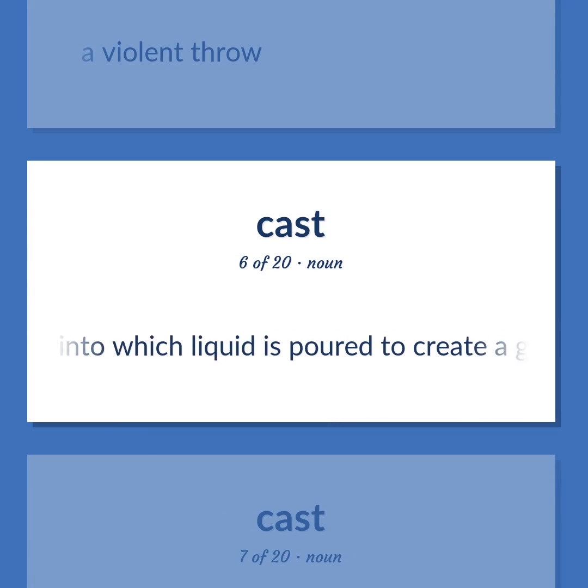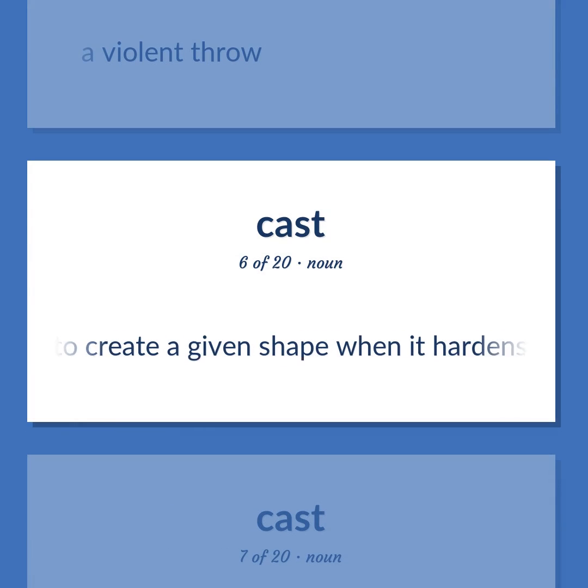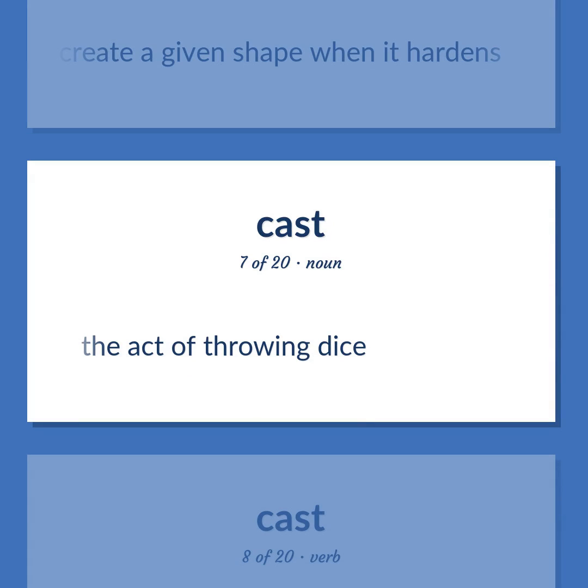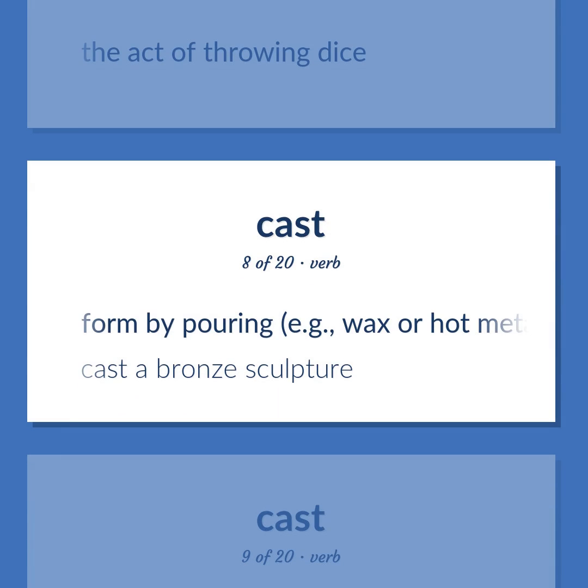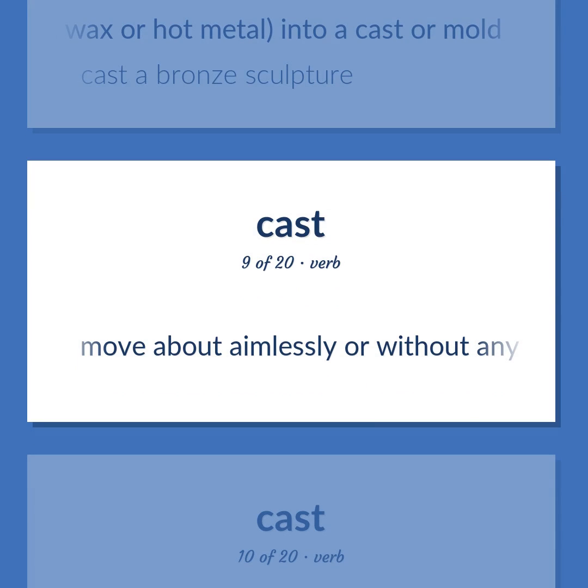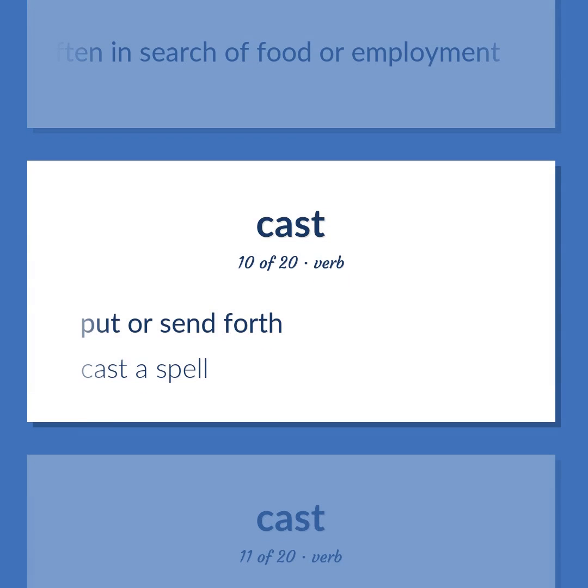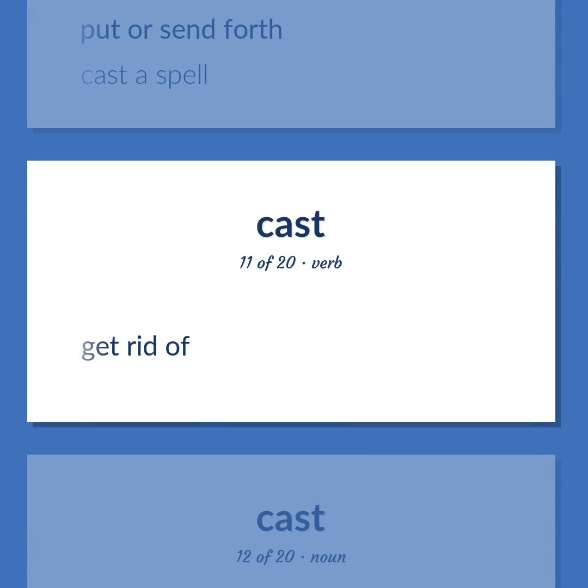Container into which liquid is poured to create a given shape when it hardens. The act of throwing dice. Form by pouring, e.g., wax or hot metal, into a cast or mold. Cast a bronze sculpture. Move about aimlessly or without any destination, often in search of food or employment. Put or send forth. Cast a spell. Get rid of.